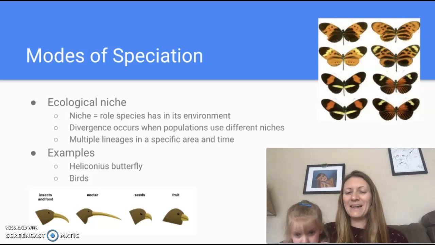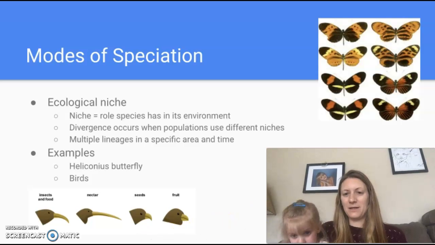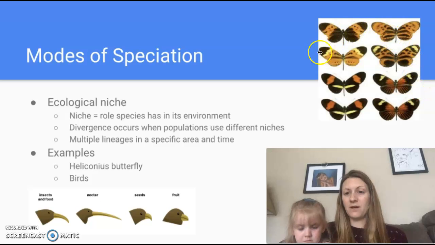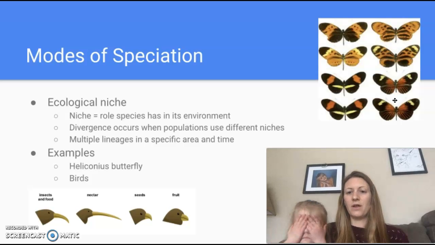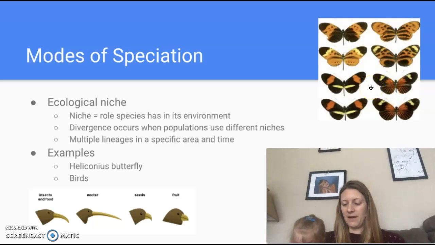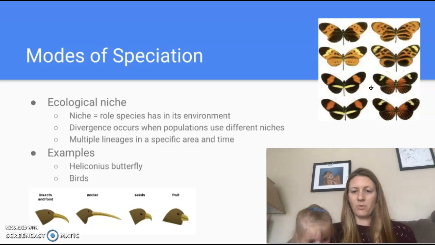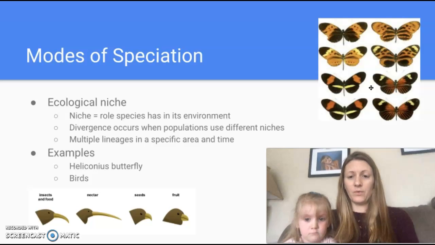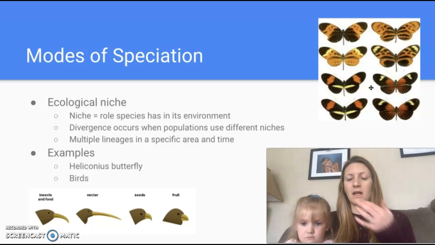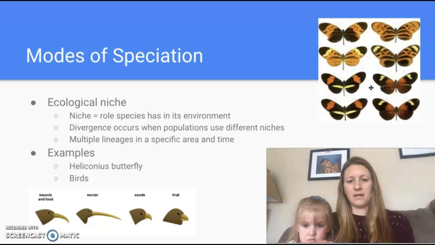All right, we're back. So we've got this butterfly species up here. You can see that there's a bunch of different variations. This is one species, and this is the other species. This species is the poisonous species, and this other species is mimicking that poisonous species in the hopes that it will not be eaten. So they're both pollinators in the environment, but one of them developed a poison, and the other one developed those same colors so that it would not get eaten by its predators.